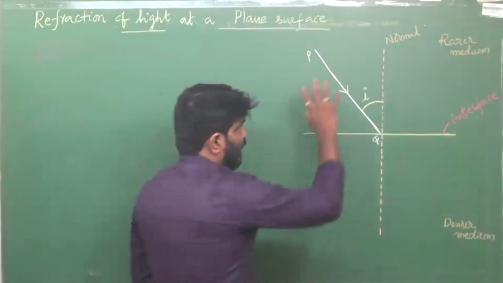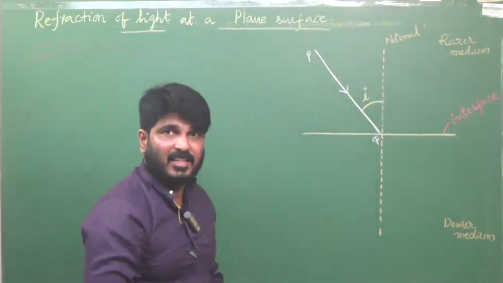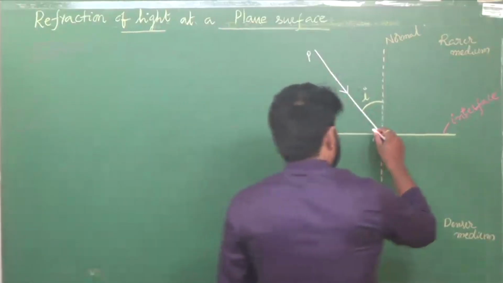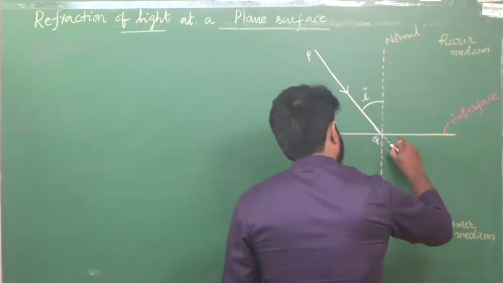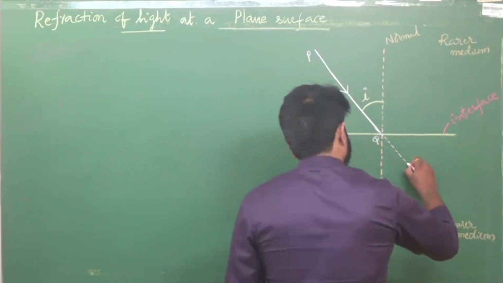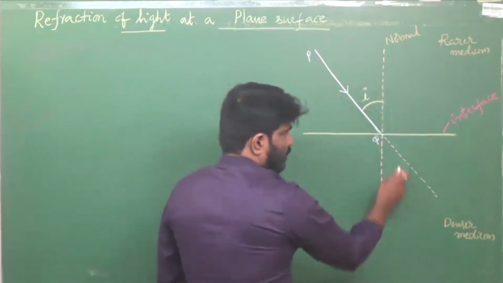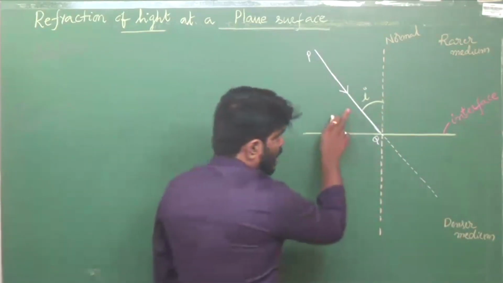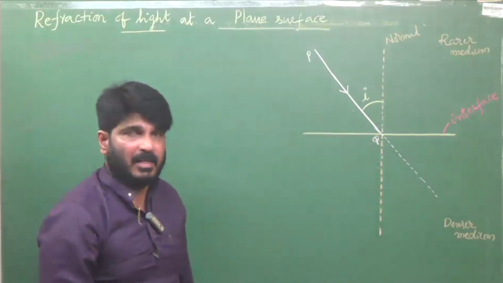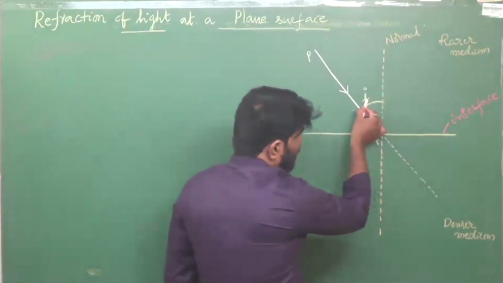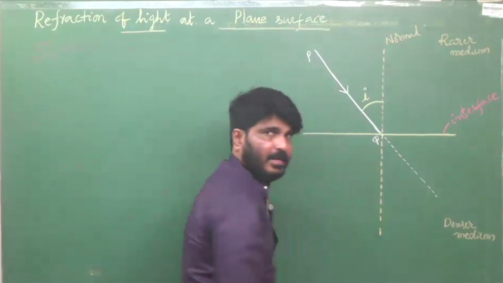If the medium is the same, can you tell me the direction of light? Just now I said, if the medium is the same, light travels in straight lines. If the medium were the same, the light would have traveled in the same direction, right? But here, the light is entering into the other medium. We consider it as a denser medium.